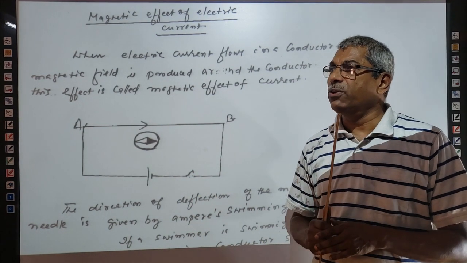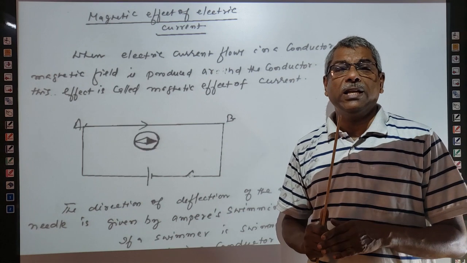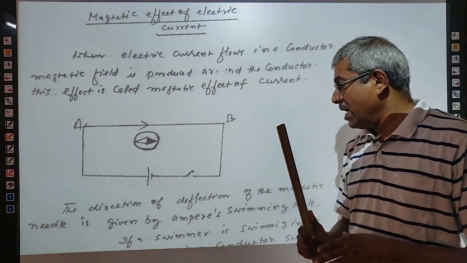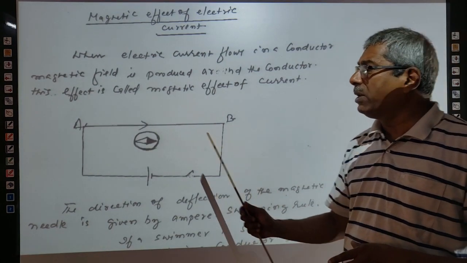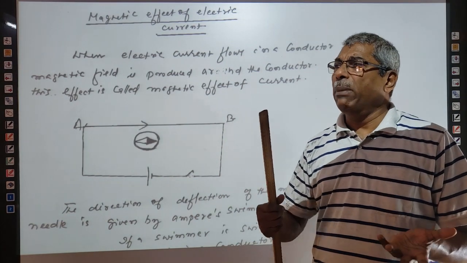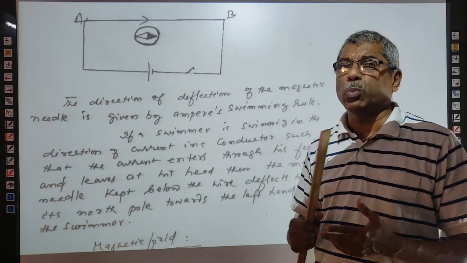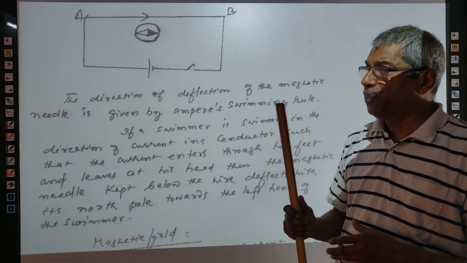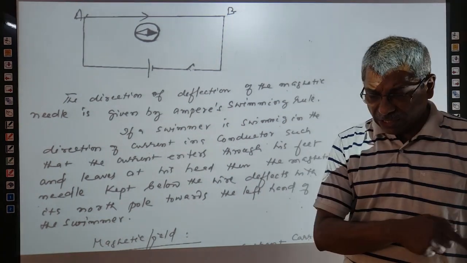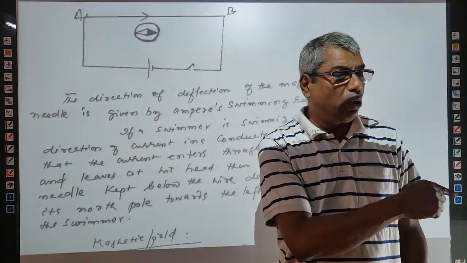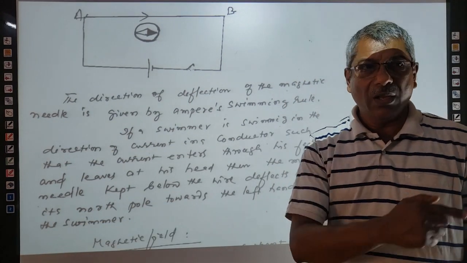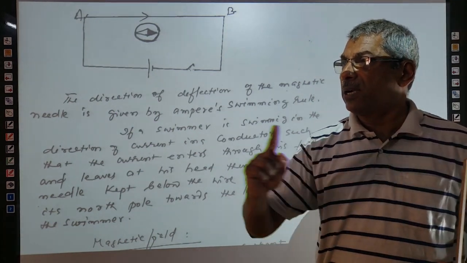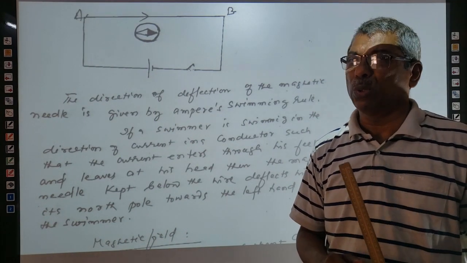Oersted was the first to say that when electric current flows through a conductor, a magnetic field is produced around it. The direction of the magnetic field, that is, how the magnetic needle deflects, is explained by Ampere's swimming rule. Suppose there is a conductor along here from north to south, this wall is north and this wall is south, and electric current is flowing through that conductor.